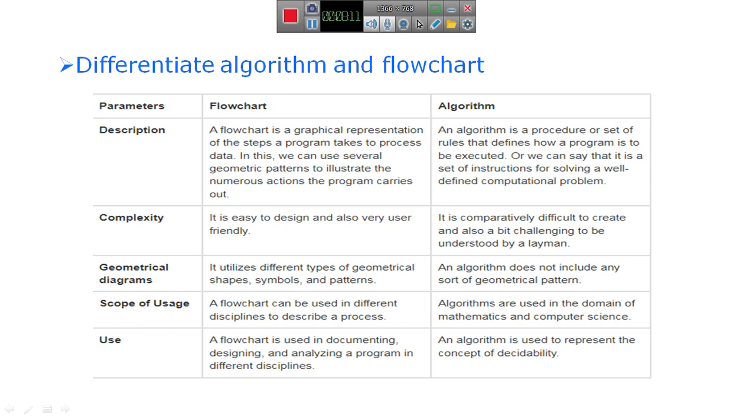An algorithm is a written version. Flowchart is a pictorial or diagrammatical representation, but an algorithm is a written form, in simple English.